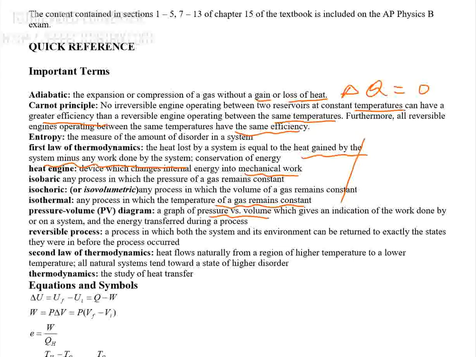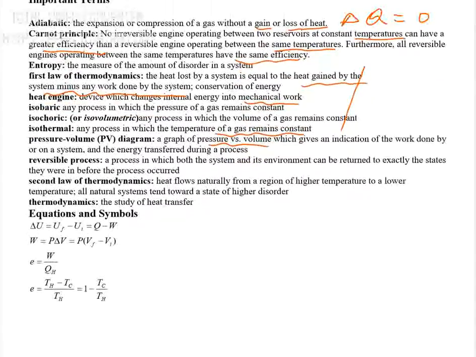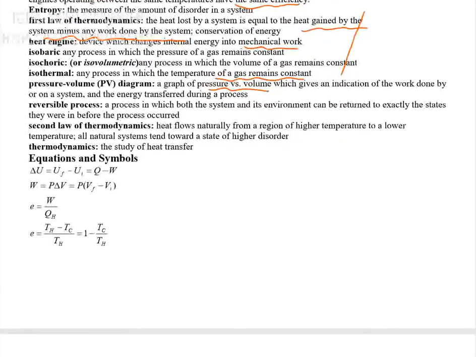And reversible processes. A reversible process is a process in which both the system and its environment can be returned to what? Exactly the state they were before the process occurred. If this happens, we can say the process is reversible. The irreversible process is the inverse, or the vice versa, of this definition.